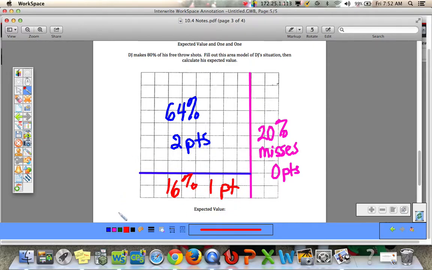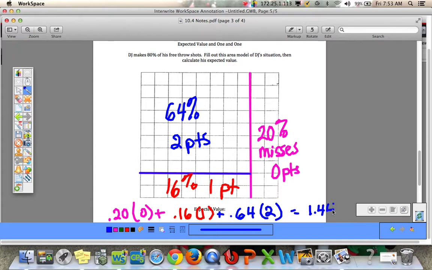So the expected value will be your probability times your payoff. So the probability is a 20% chance that he gets 0 points, plus he has a 16% chance of earning 1 point, plus he has a 64% chance of earning 2 points. So when you calculate that, that's expected value over time, and the answer that you get is 1.44.